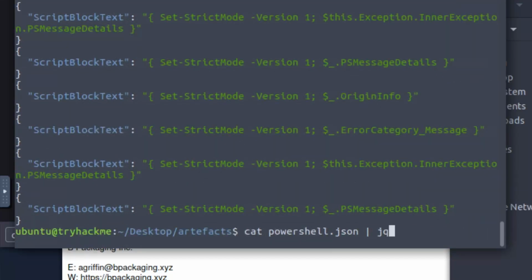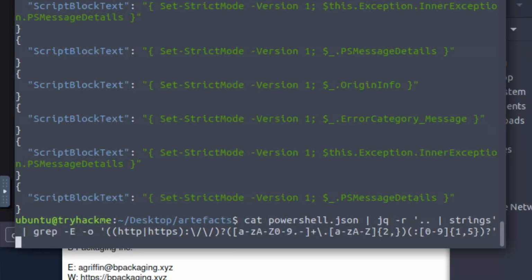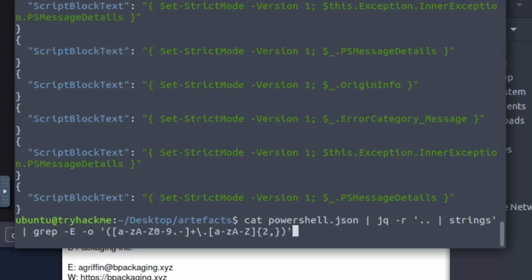So the next thing I did was create my very first grep command using regular expressions to try to find a domain name, anything that might even resemble a domain name. The first portion of this is what you see down here: cat PowerShell JSON, then jq with the -r option, then pipe strings inside of single quotes.